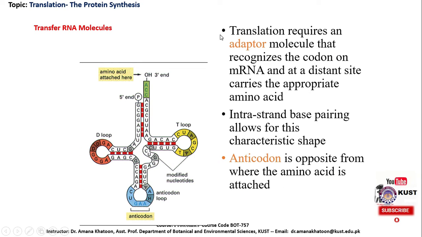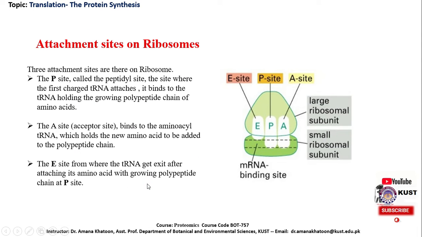The next requirement for protein synthesis includes the transfer RNA molecule. Translation requires an adapter molecule that recognizes the codon on messenger RNA and at a distant site carries the appropriate amino acid. Intra-strand base pairing allows for this characteristic shape. The anticodon is opposite from where the amino acid is attached. Here we can see the single-stranded structure of the transfer RNA molecule. This particular shape of this single-strand structure is because of the intra-strand base pairing.